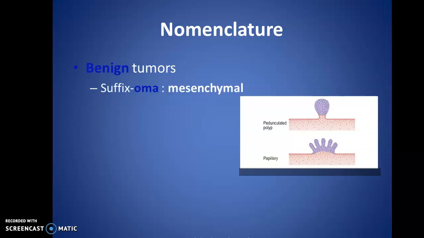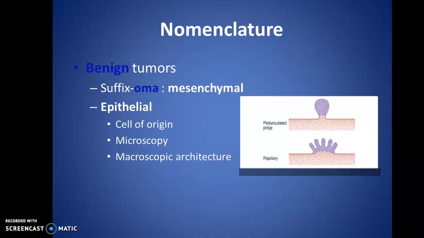In benign tumors, usually we suffix them with an oma. So if it is a mesenchymal tumor, we put the name of the tumor with the oma at the end of it. Or it could be an epithelial tumor, we also specify the cell of origin, the microscopy, and comment on the macroscopic features as well. Like we will say it's a villous adenoma. If it is a villi-like configuration and derived from the glandular element, we say it's a villous adenoma.